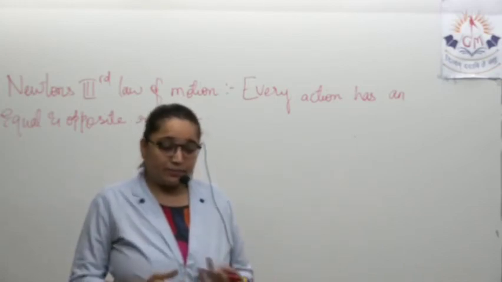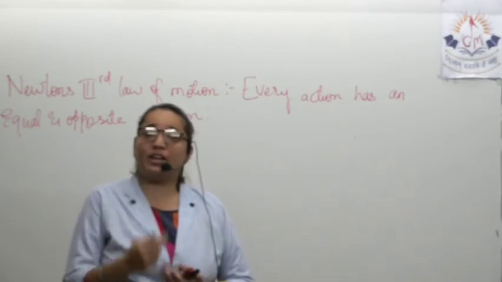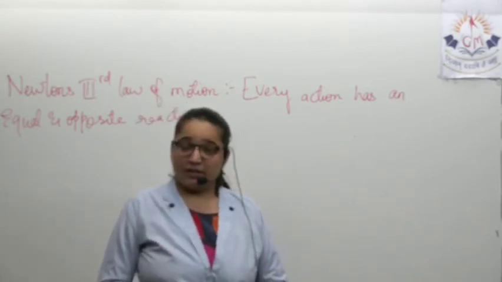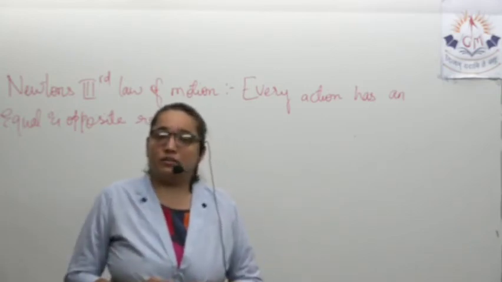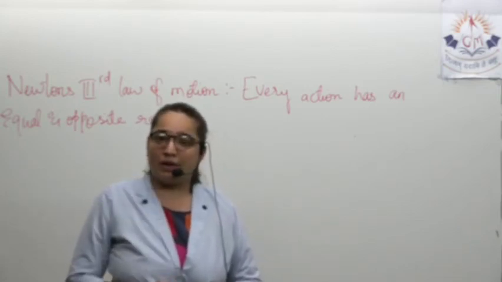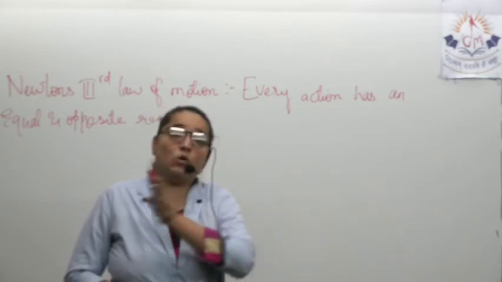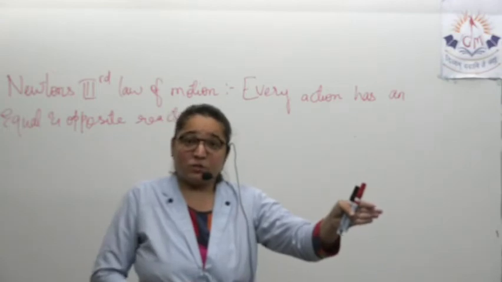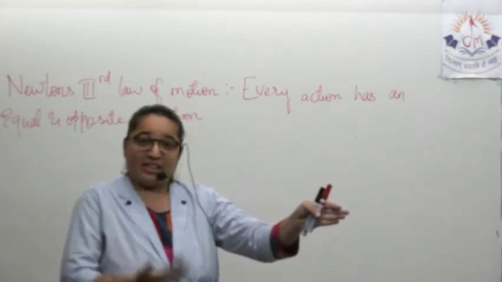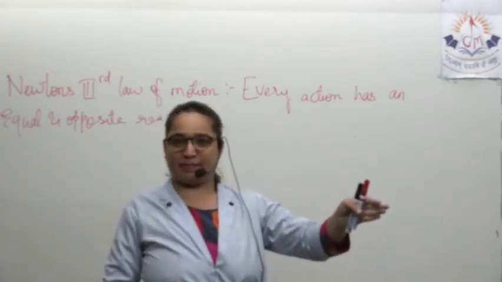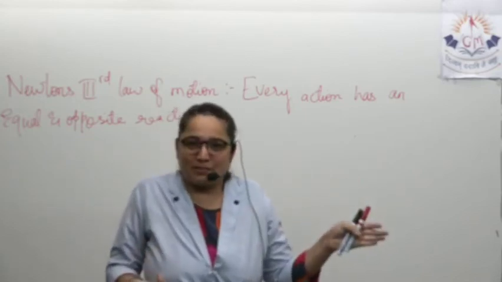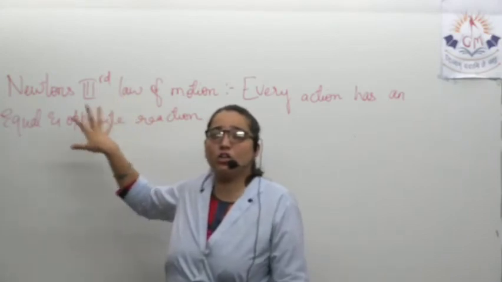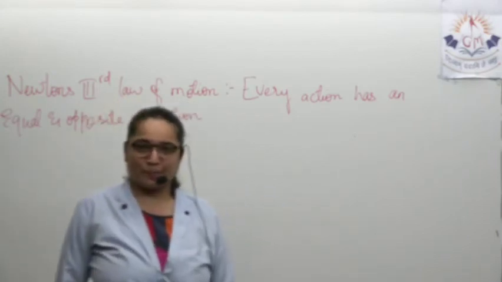Imagine a person with a gun in his or her hand. When the gun is fired, what happens? The bullet goes in one direction, while the person holding the gun gets a jerk in the opposite direction. How is this possible? This is possible by Newton's third law of motion.